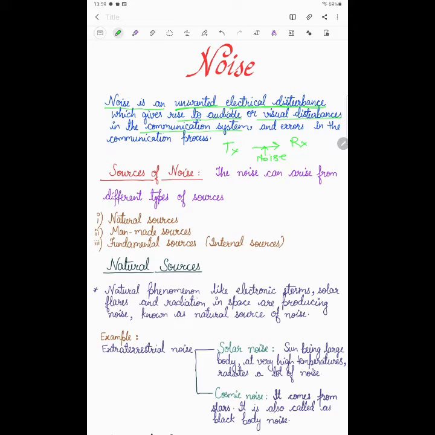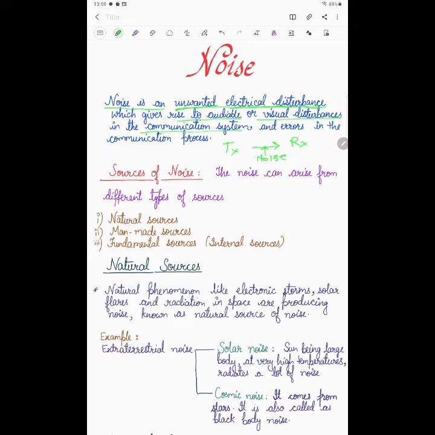Sometimes, in the case of mobile communication, the voice is lacking. That may be due to the noise. It may be due to natural noise, man-made noise, or internal device noise, that is called the internal source of noise. So that is actually the problem of the audible, a problem of the audible during communication in the mobile system, which is due to the noise.